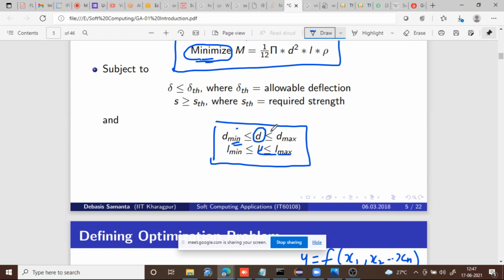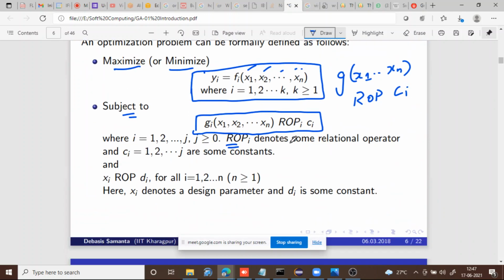So these less than or equal to signs are nothing but relational operators. These constraints will normally be expressed by using relational operators. That is what ROP means: a relational operator.